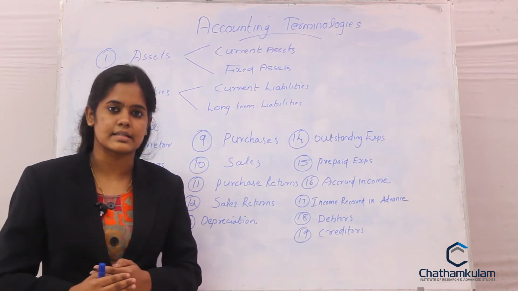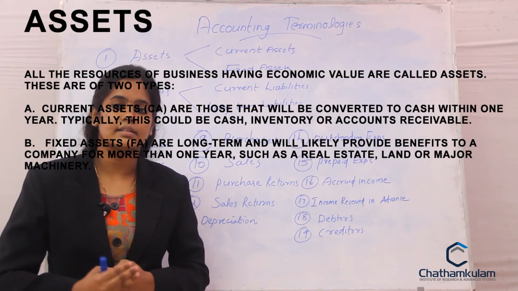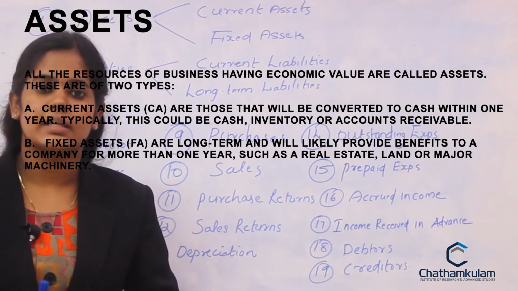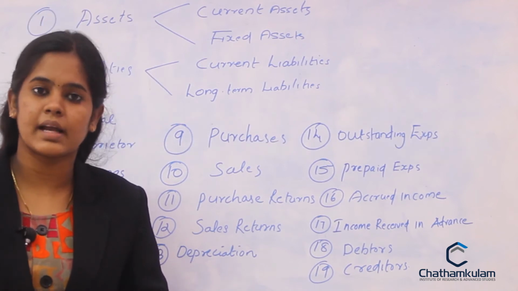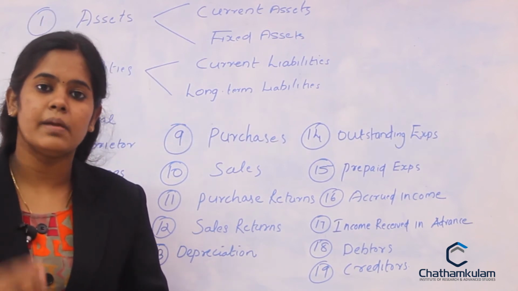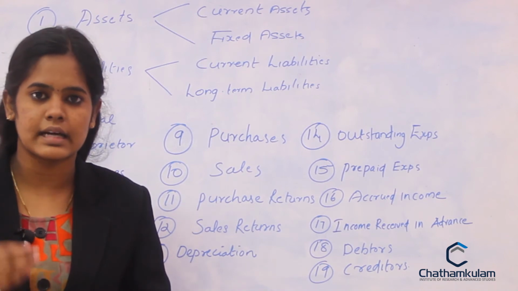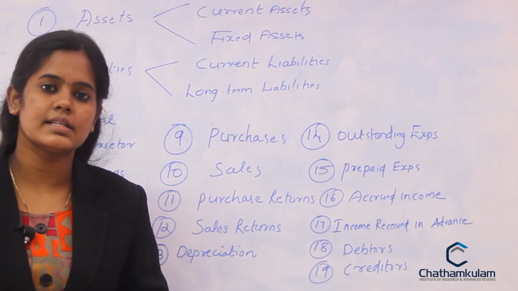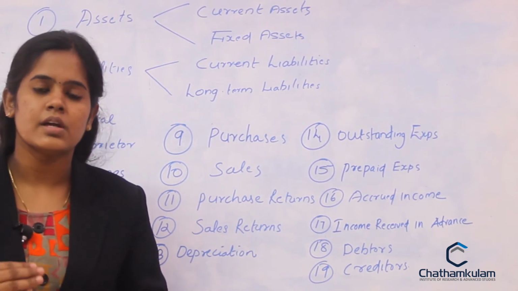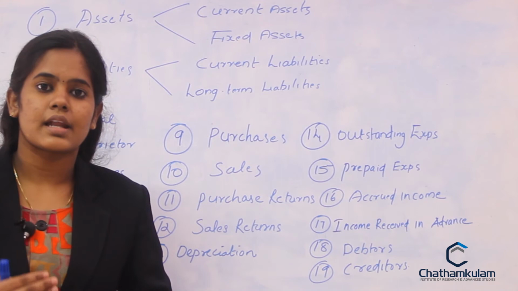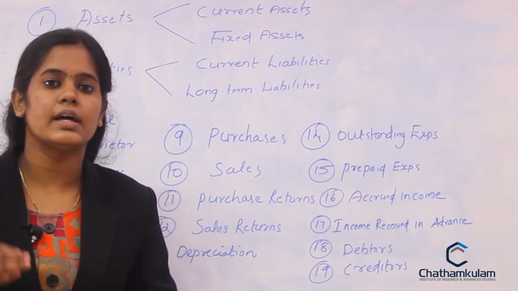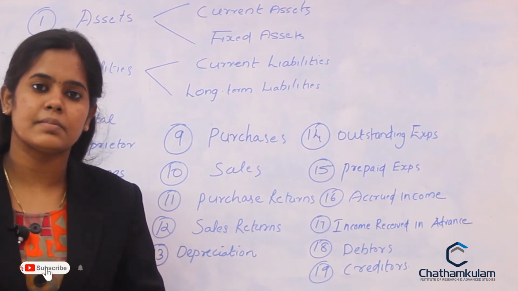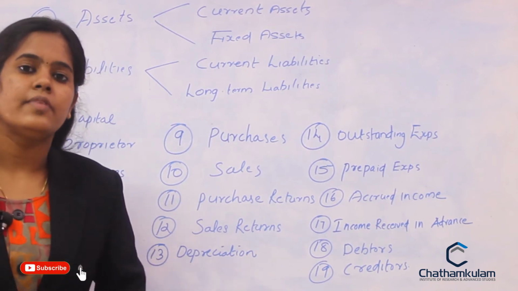First one, current assets. Current assets are those assets that are converted into cash within 1 year of time. For example, cash in hand, cash at bank, prepaid expenses, sundry debtors and bills receivable come under the current assets of the firm. Coming to the next classification, fixed assets. Fixed assets are the long-term assets of the firm. So the benefit of such assets is enjoyed by the organization for more than 1 year. For example, furniture, buildings, plant and machinery are examples of fixed assets.